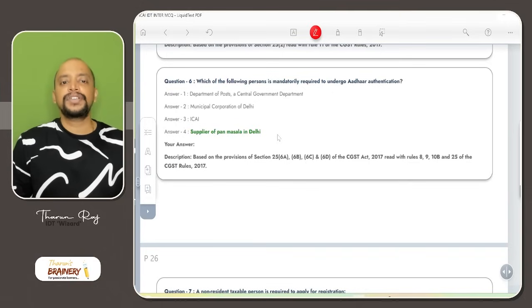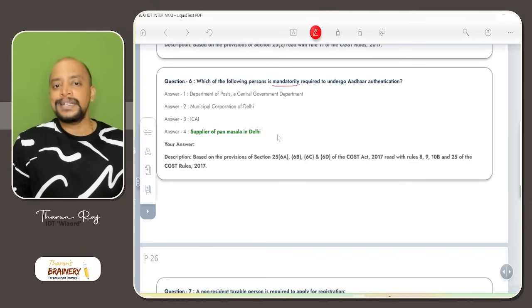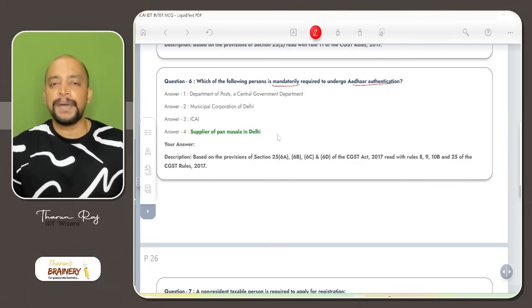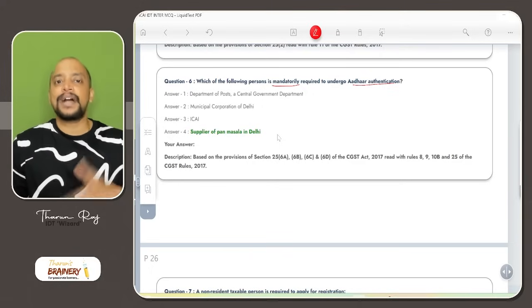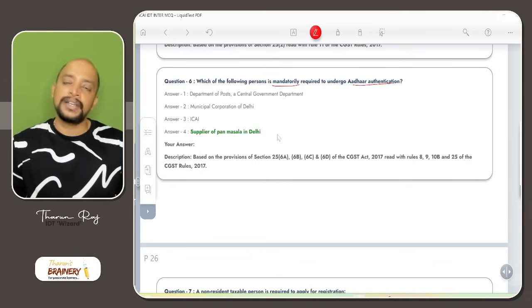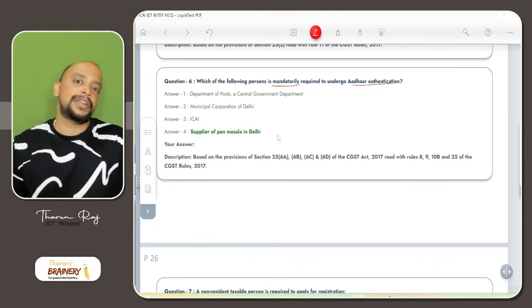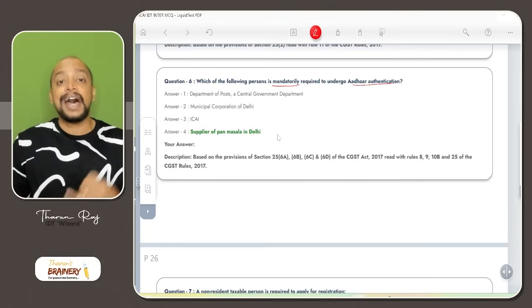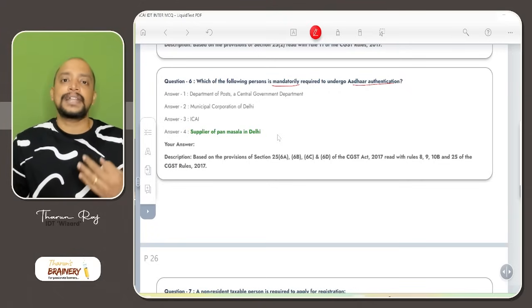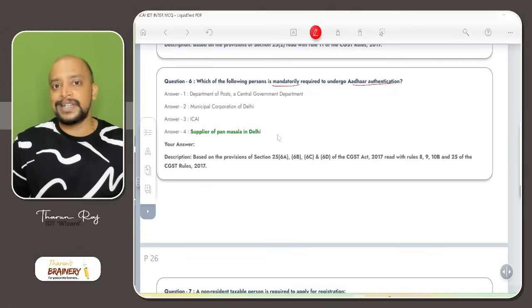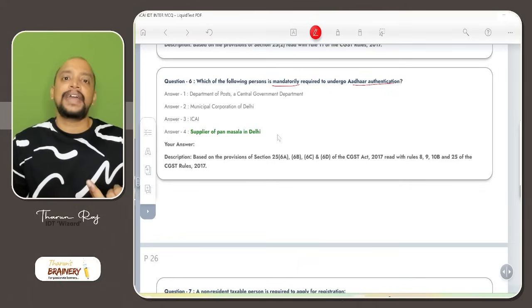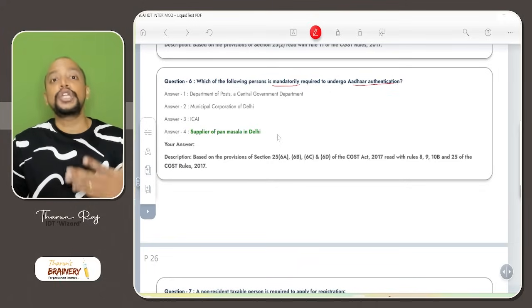Question number 6. Which of the following persons is mandatorily required to undergo Aadhaar authentication? Department of Post, a central government department. Generally, government is not required to undergo authentication. So who are all not required to undergo authentication? Not a citizen of India, other than Karta of HUF, other than managing or authorized partner and members, other than authorized signatory, central government, state government, local authority, public sector undertaking, statutory body, and finally UIN holder.